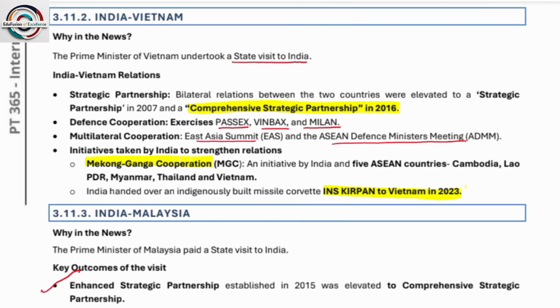Okay. So India-Vietnam, they also signed a comprehensive strategic partnership in 2016. Some of the defense cooperation includes PASSEX, VINBAX, and MILAN. Okay. Next is multilateral cooperation: the East Asia Summit and the ASEAN Defence Ministers' Meeting. Initiatives taken by India to strengthen relations include Mekong-Ganga Cooperation and INS Kirpan to Vietnam.